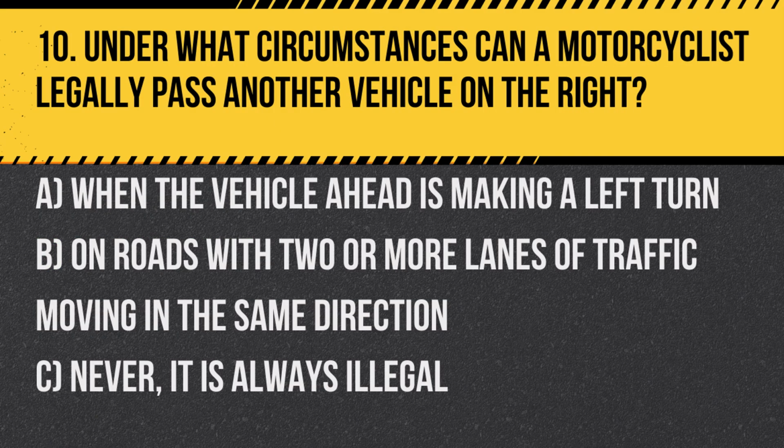Question 10. Under what circumstances can a motorcyclist legally pass another vehicle on the right? A. When the vehicle ahead is making a left turn. B. On roads with 2 or more lanes of traffic moving in the same direction. C. Never. It is always illegal. Answer: A. When the vehicle ahead is making a left turn, and B. On roads with 2 or more lanes of traffic moving in the same direction, providing flexibility in maneuvering.